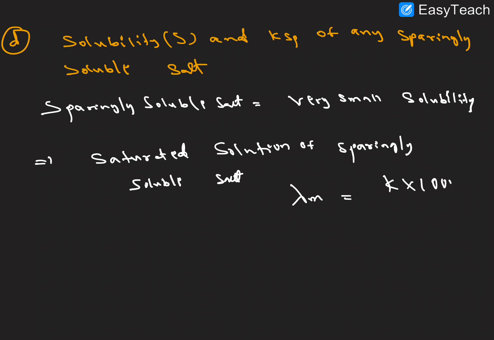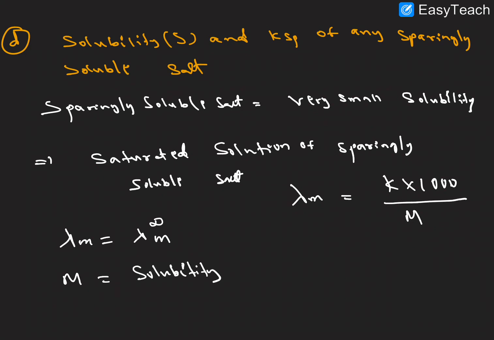The molar conductance is equal to K into 1000 by M. Already we discussed this: this is molar conductance, M is molarity, right? So now the molar conductance is at infinity dilution. So M becomes here the solubility. Now instead of that you can substitute here: molar conductance at infinity equals K into 1000 by the solubility.